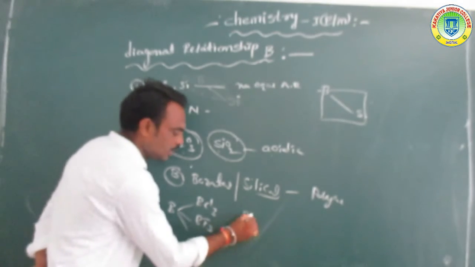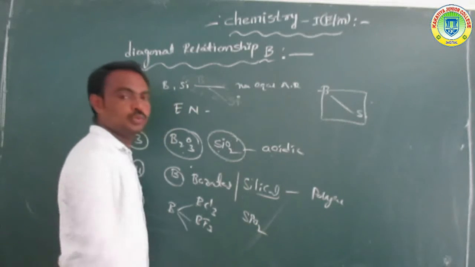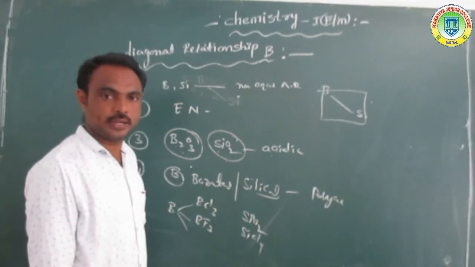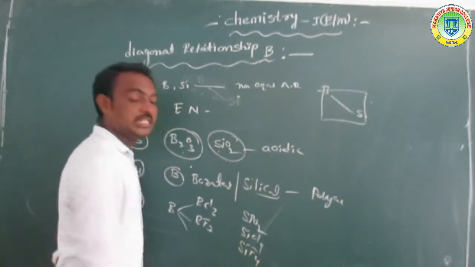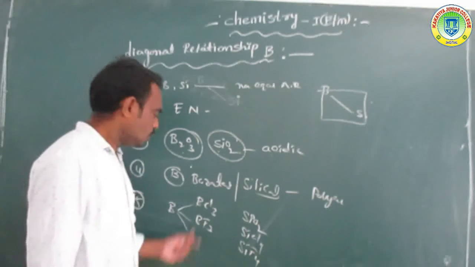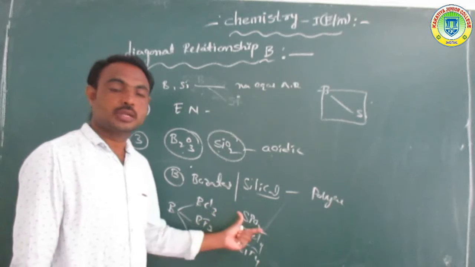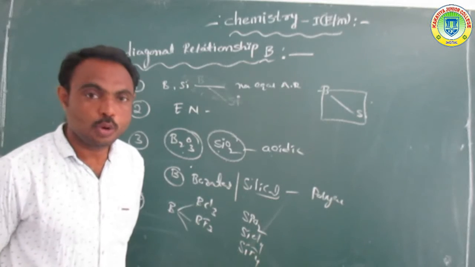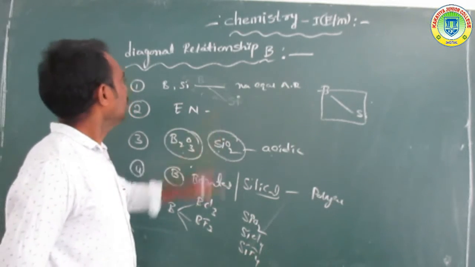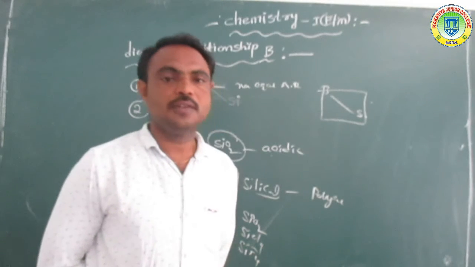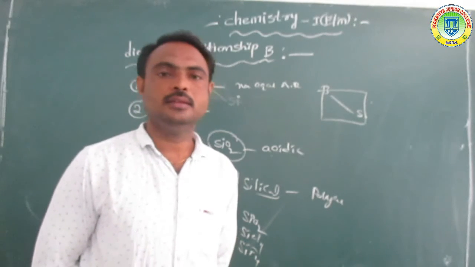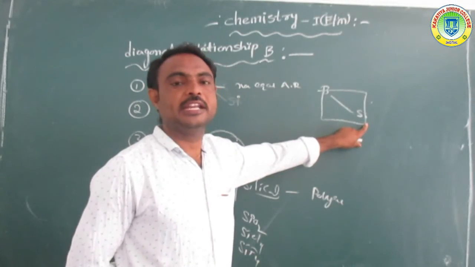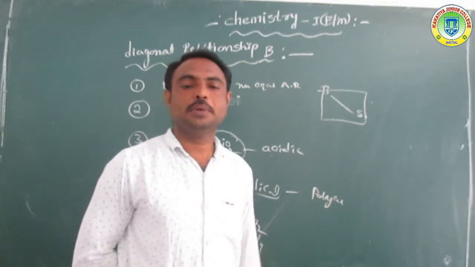At the same time, silicon compounds like SiO2, silicon dioxide, or SiCl4, silicon tetrachloride, or SiF4, silicon tetrafluoride. So these boron and silicon compounds are of covalent nature. Which nature? Covalent nature. So they are all similar properties of boron and silicon. Overall, boron is diagonal with silicon in the periodic table. Which properties are similar?